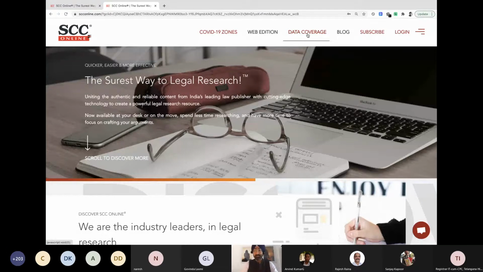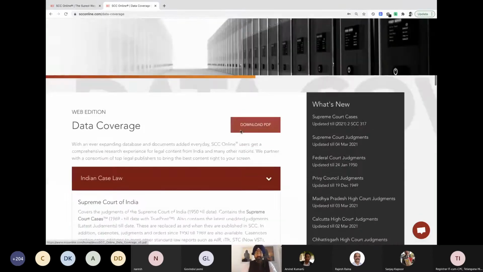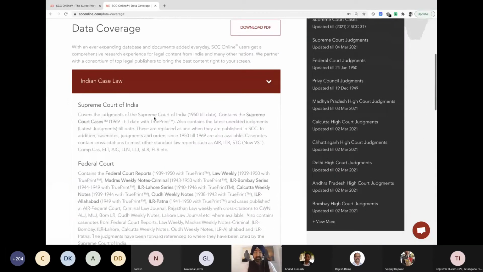So we're going with the data coverage. I click on data coverage, and it's giving me two options: case finder and web edition. We are all gathered here to talk about web edition, so we're going to click on web edition. Now the data coverage starts. It says the Supreme Court of India judgments from inception till date are available over here, the 1950 till date judgments.